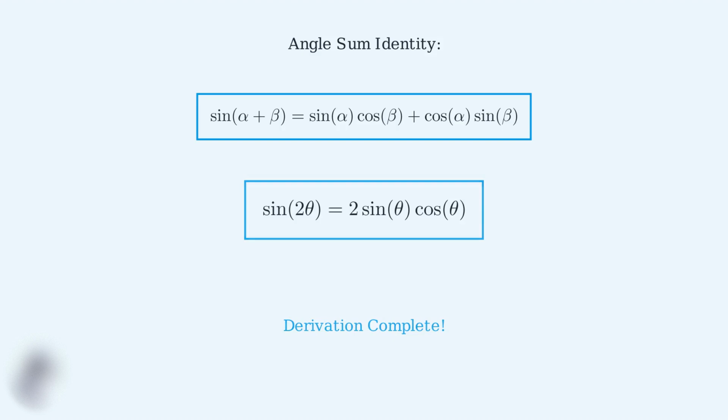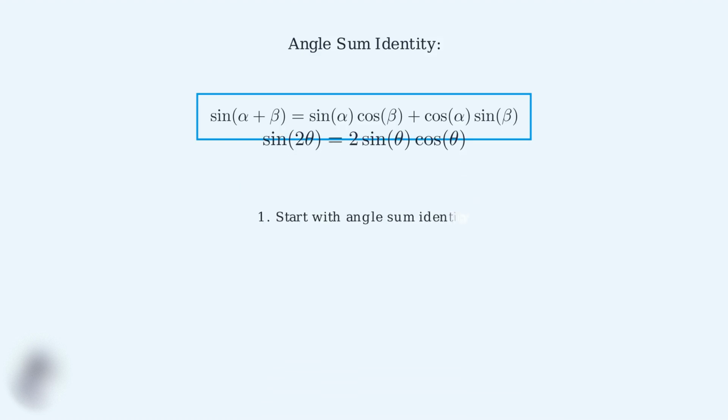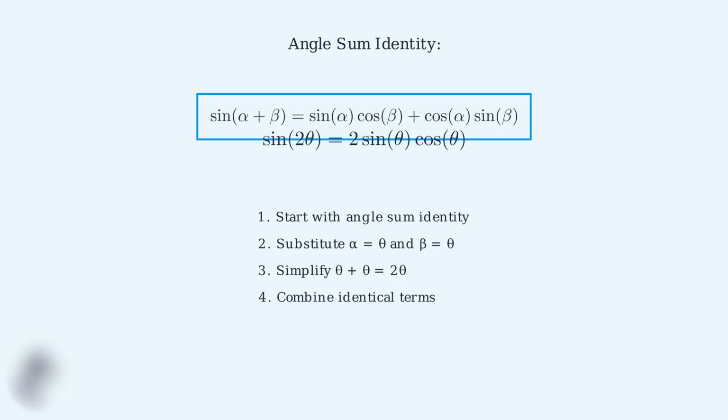This derivation shows us that the double angle formula isn't just a random mathematical fact. It's a natural consequence of the more general angle sum identity. Understanding this connection helps us see the beautiful structure underlying trigonometry. Remember this key result. Sine of 2 theta equals 2 sine theta cosine theta. This formula will be essential for solving more complex trigonometric problems.